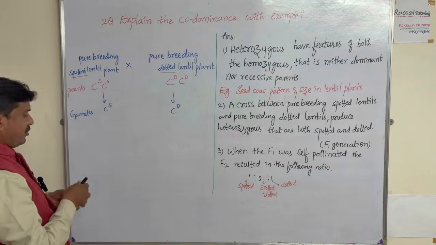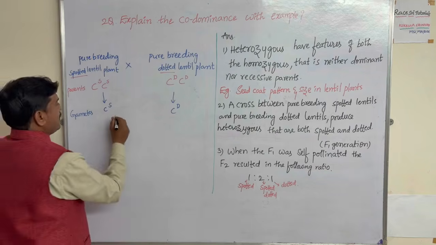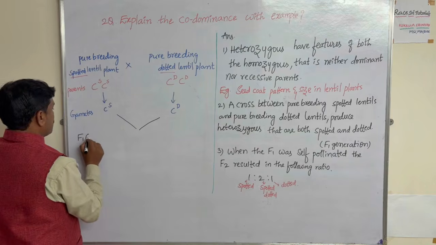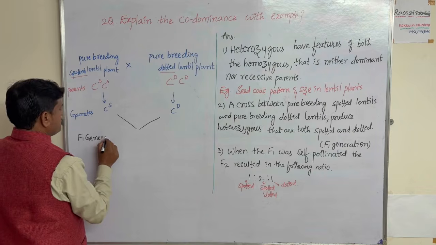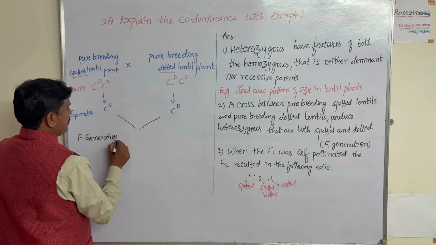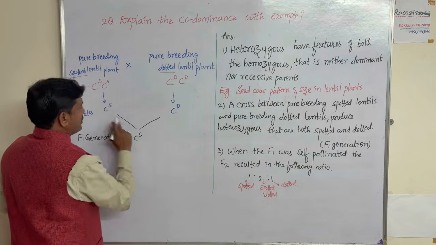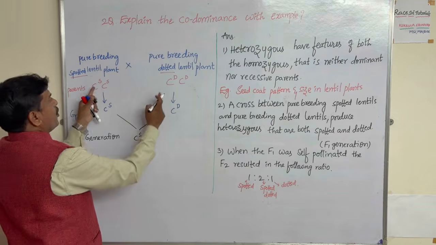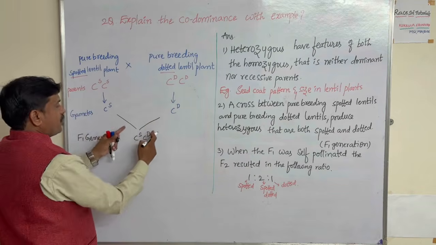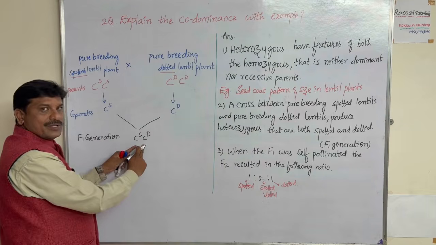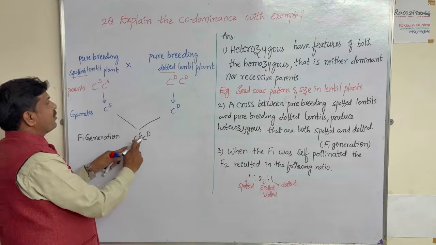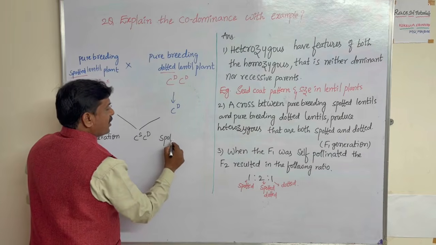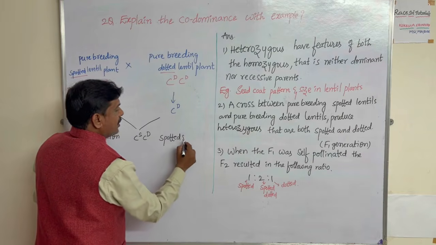If we cross CS and CD, in the F1 generation what is produced? CS CD. It means both the mother and father characters are found in the F1 generation, so it is called spotted and dotted.